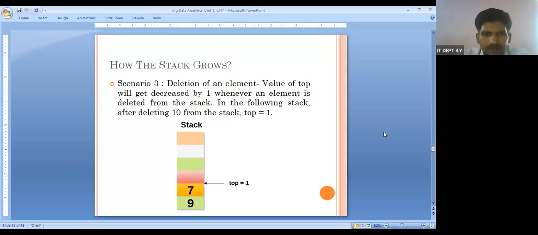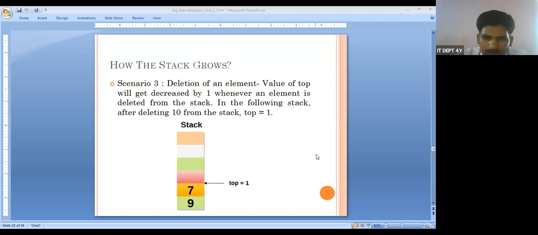Then another scenario: when the top goes from 2 to 1, one value is removed from the stack. So the value of the top gets decreased by 1 whenever an element is deleted from the stack. In the following stack, after deleting 10, the top is equal to 1.